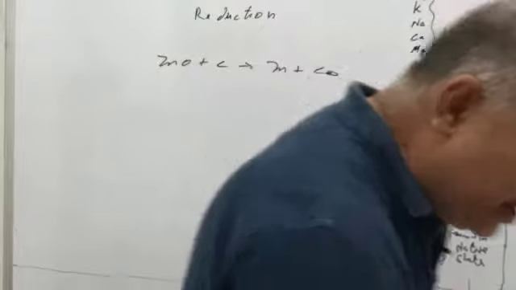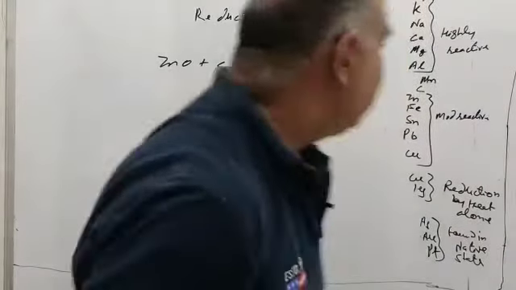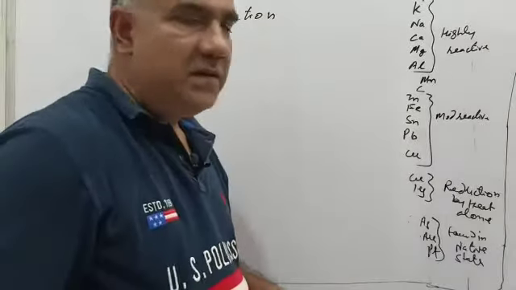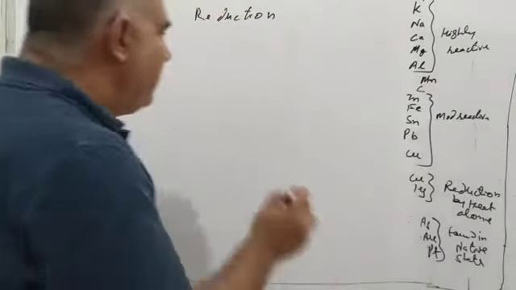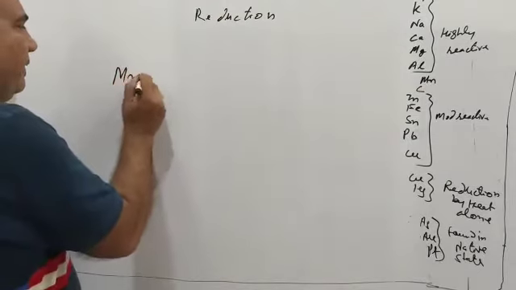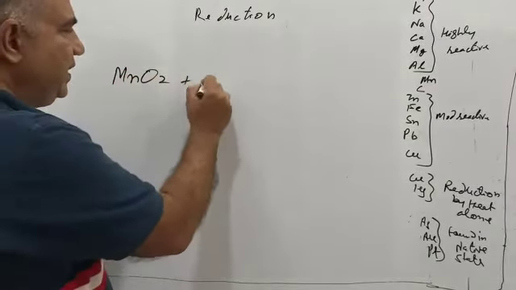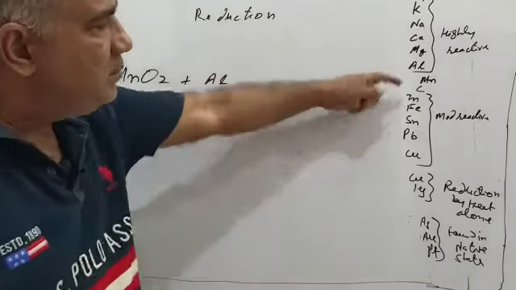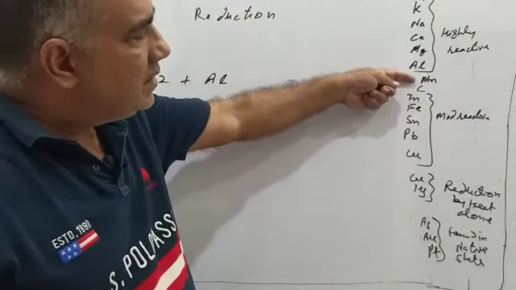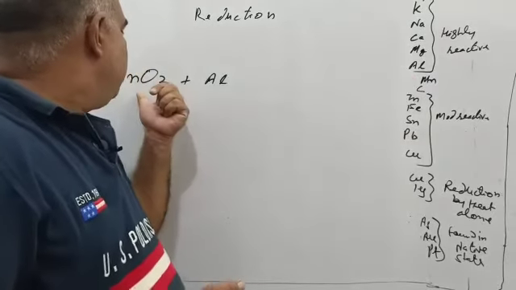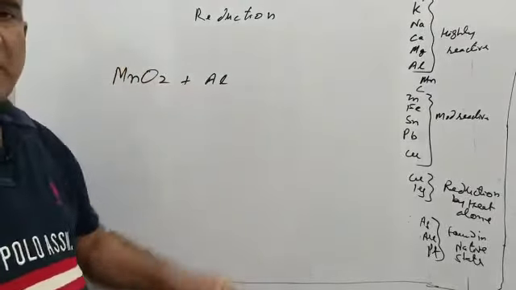So that reduction cannot be done by carbon. There, what will we use? Aluminum powder. For example, we will take the case of manganese, manganese dioxide. This is the oxide, and if I use aluminum powder, because aluminum is above carbon in the reactivity series, carbon will not be able to reduce manganese dioxide into manganese.